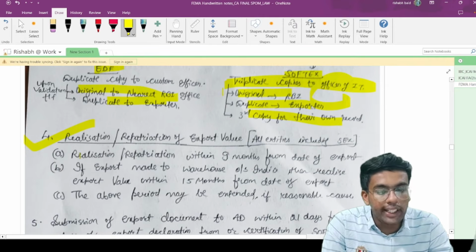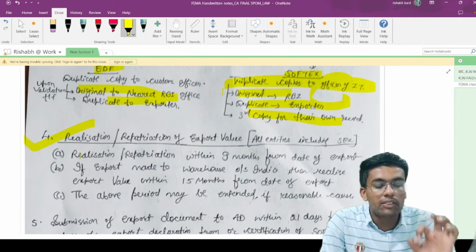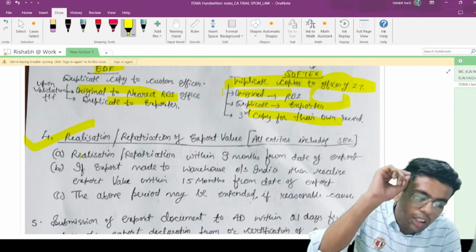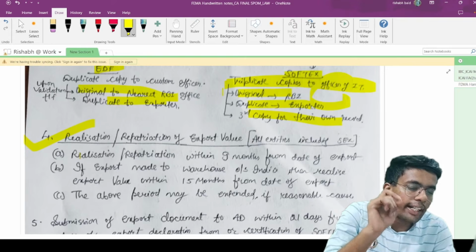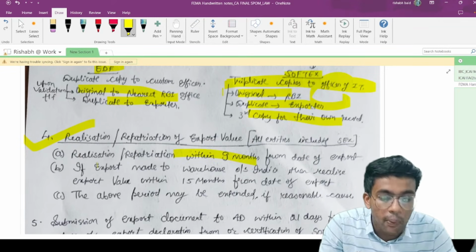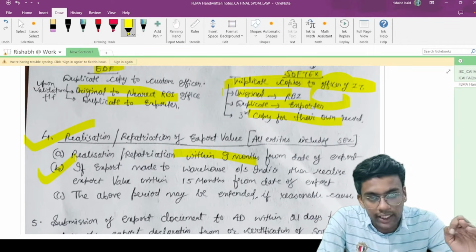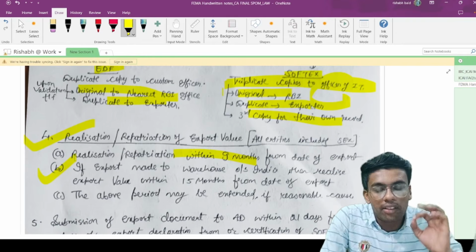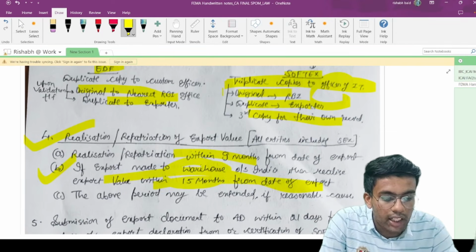Now, realization and repatriation of export value. This is very important from the exam point of view. Realization and repatriation is to be made within 9 months from the date of export. Within 9 months of the date your goods are exported, you have to repatriate the export value of goods and services into India. This is the timeline of 9 months. Now, if you have transferred goods to a warehouse outside India, then in such a case you have to realize the money within 15 months. This 15 months condition is only applicable in case of a warehouse.